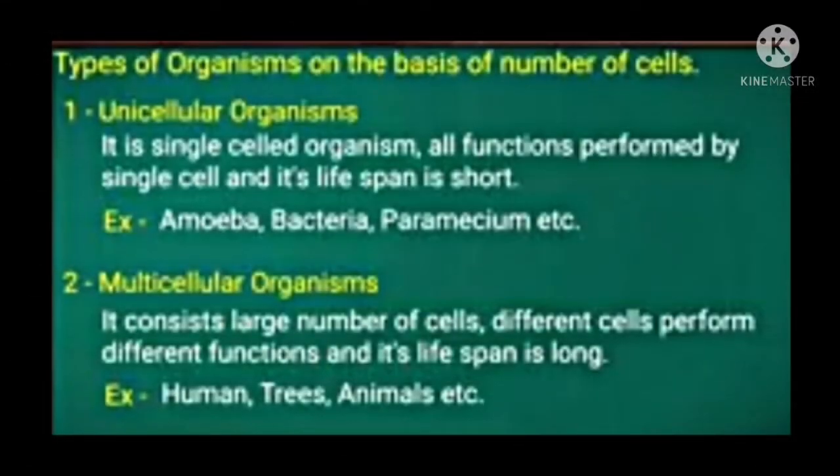Depending upon the number of cells, organisms are classified into two types. First one is unicellular organism and the second is multicellular organism. The name itself suggests that unicellular means single-celled organism, and its functions are performed by a single cell and its lifespan is short. For example, amoeba, bacteria, paramecium, etc. While multicellular organisms have a large number of cells which perform different functions and their lifespan is long. For example, humans, trees, animals, etc.